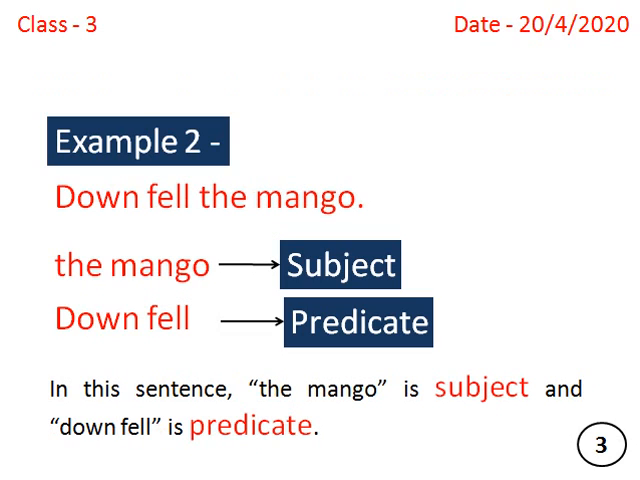Example 2. Down fell the mango. In this sentence, we are talking about the mango. So the mango is subject and down fell tells us something about the subject, so it is predicate. And the subject is after the predicate in this sentence. So subject comes before the predicate or it can come in between or after the predicate.